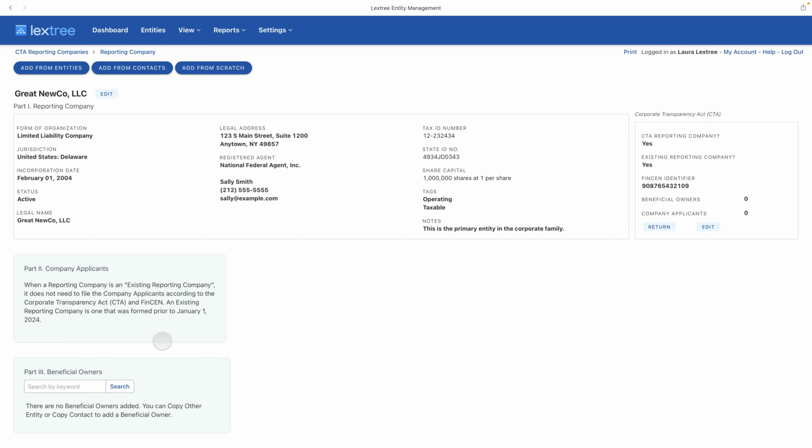And the Corporate Transparency Act will tell you that you don't need to file the company applicants in that case. It's only for companies that are formed after January 1st, 2024. But we still need to add beneficial owners. We'll explore some of the other features on this page in a minute, but let's go back to our main entities registry.